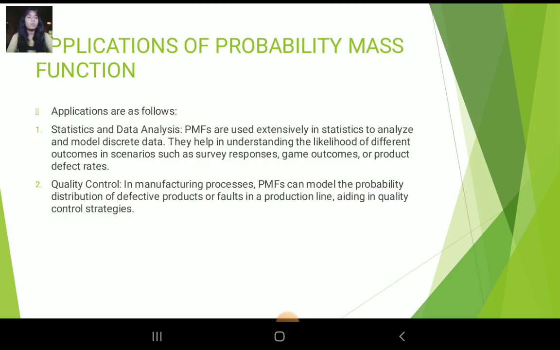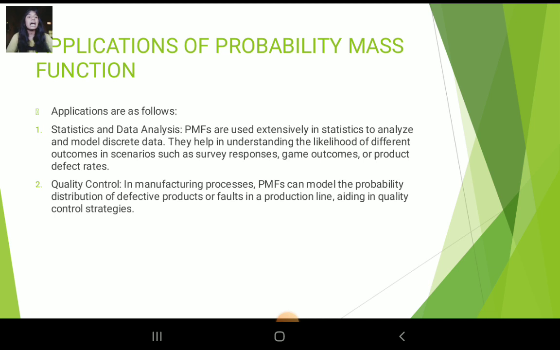Applications of probability mass function. Applications are as follows. Statistics and data analysis: probability mass functions are used extensively in statistics to analyze and model discrete data.